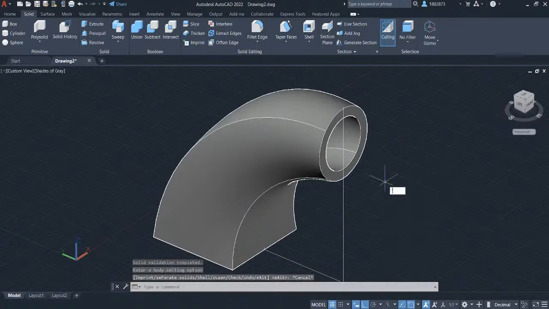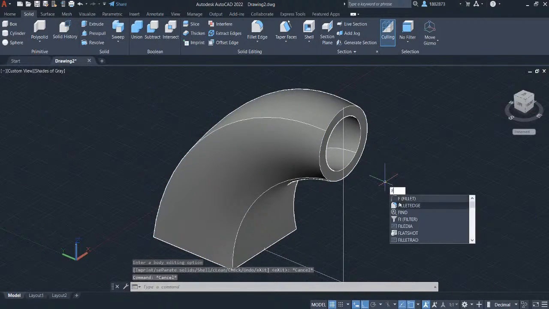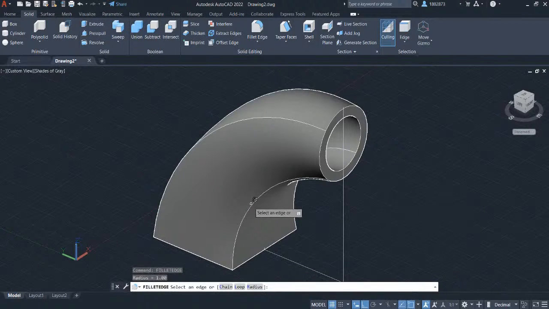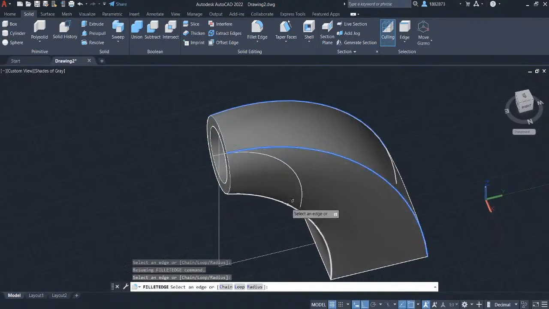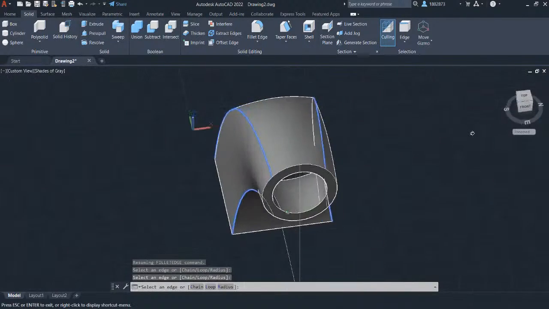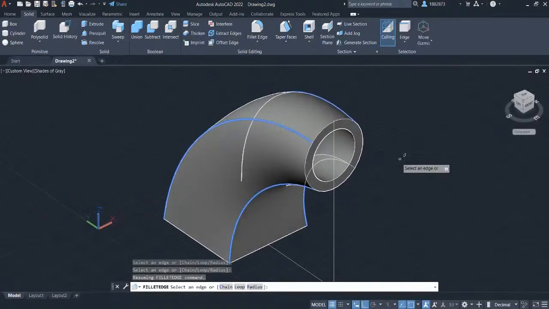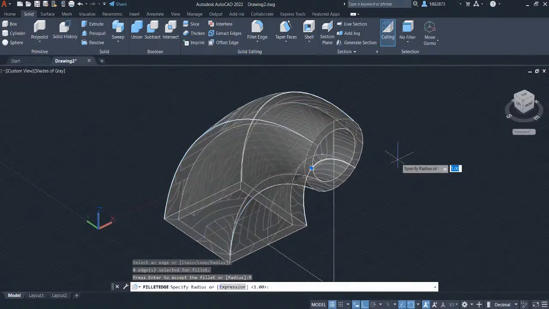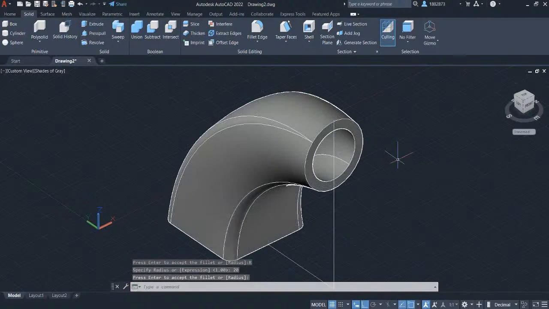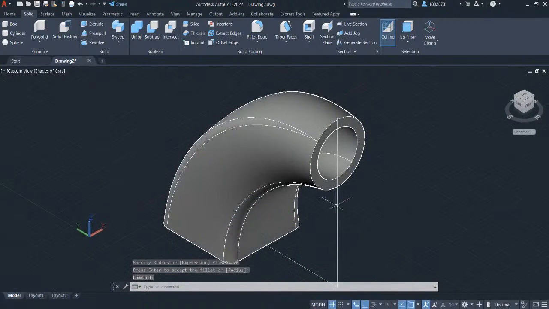Press Escape. Press F and select fillet edge. Select the edges. Press Enter. Select the radius and key in 20. Press Enter twice. Let's erase the sketch.